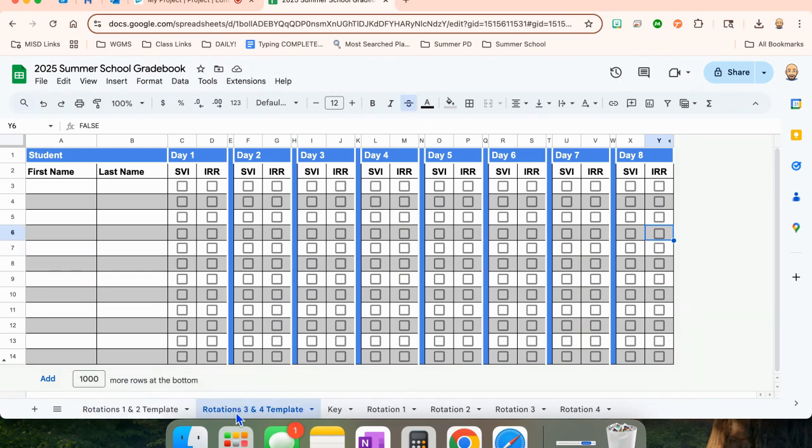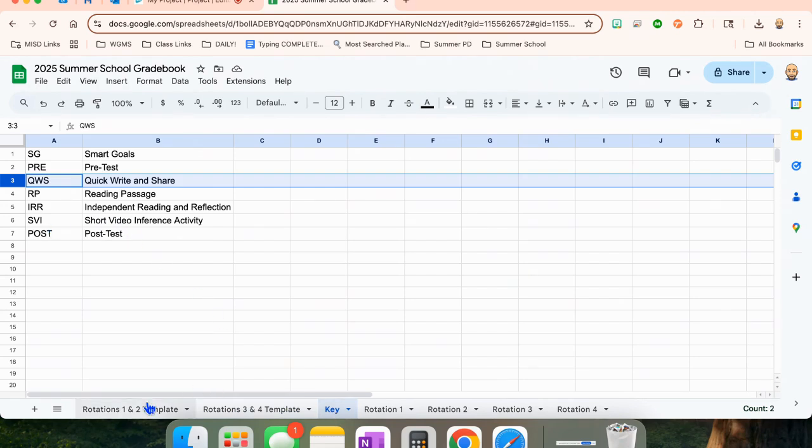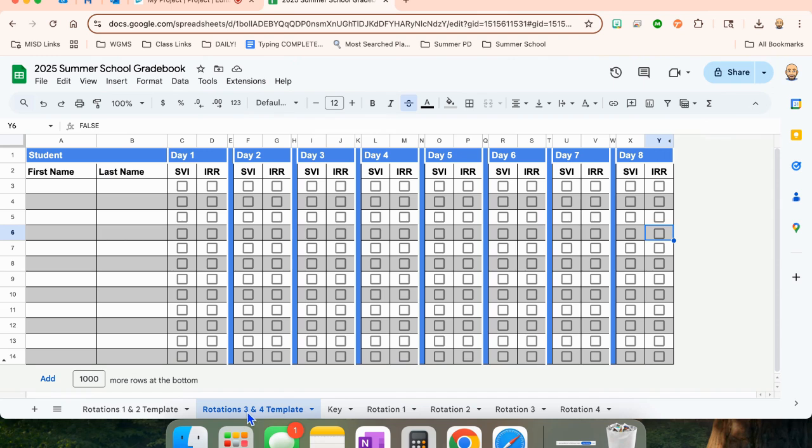Right, rotations 3 and 4, session 2 will be an SVI, stands for, I can't remember now. SVI, that's our short video inference activity. And then IRR is the independent reading and reflection. And we're doing that every day for session 2. Okay. So that's kind of how I kept up with grades, complete or incomplete.